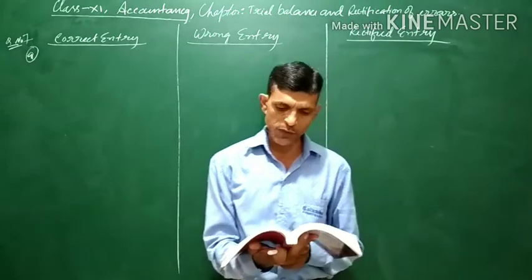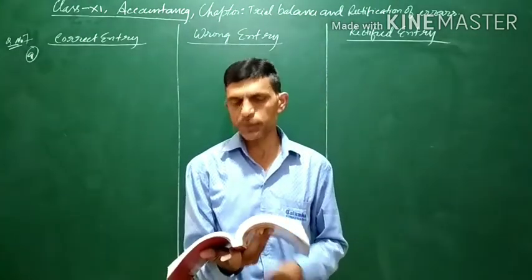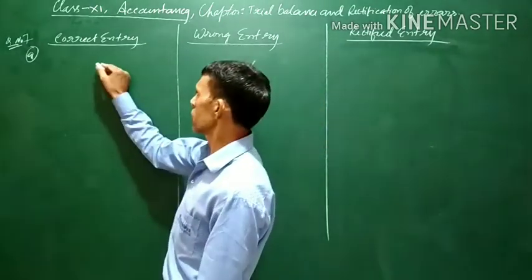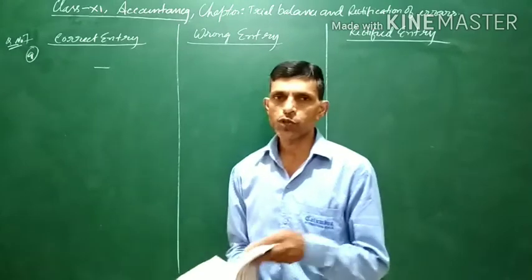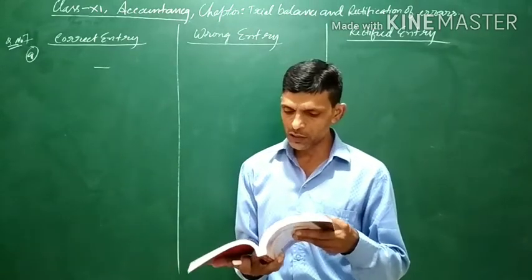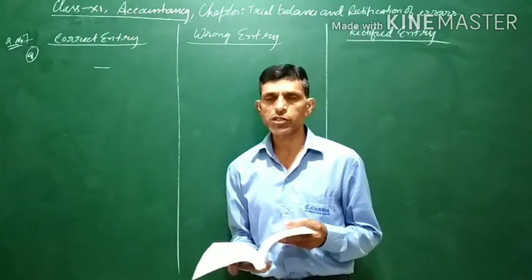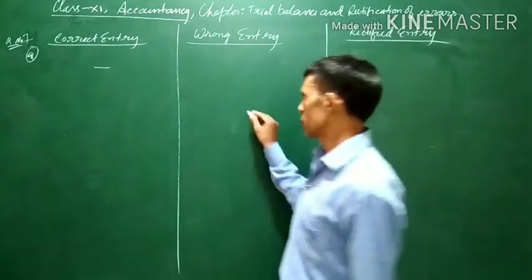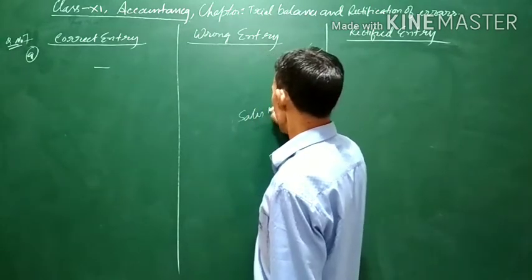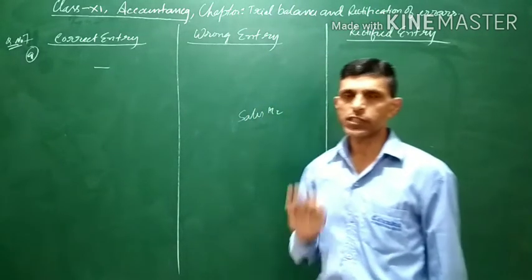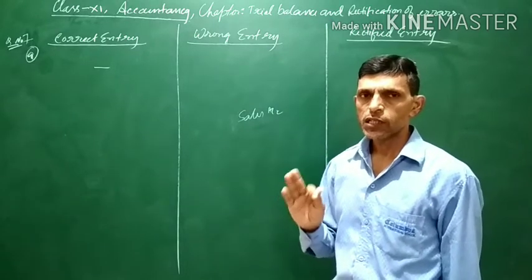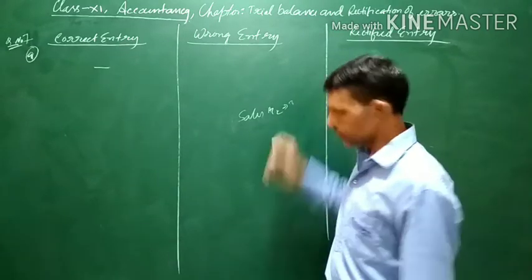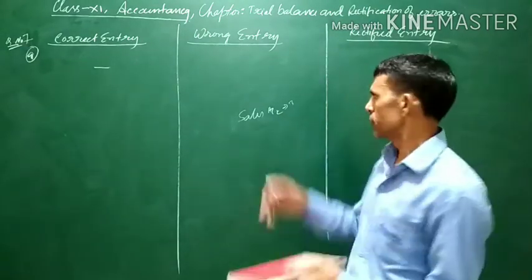Total sales has not been given here. Sales book has been undercast by 300. Since total sales has not been given, we cannot write the correct entry here because the total amount of sales is not available. Similarly, we cannot write the wrong entry either. As we know, when we sell goods, sales is to be credited because sales is an income, and the rule for income is credit all income and gain. Now the sales book has been undercast, and the undercasting is by 300.